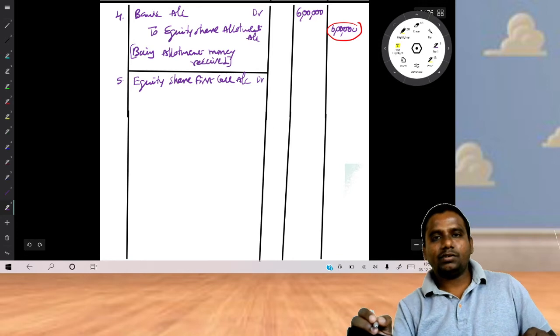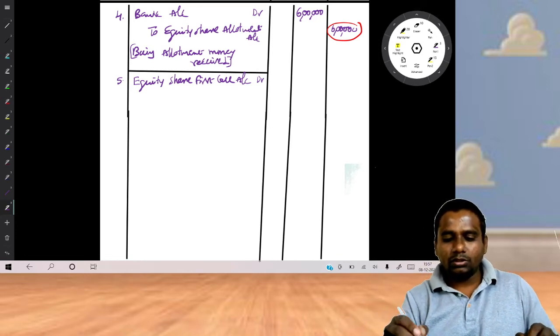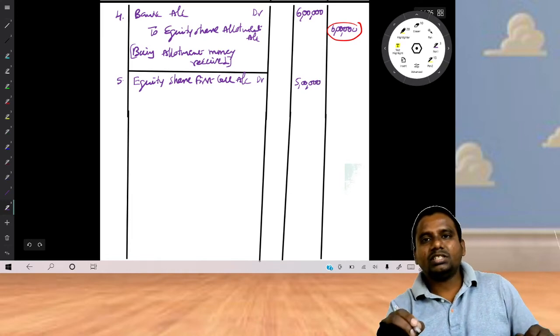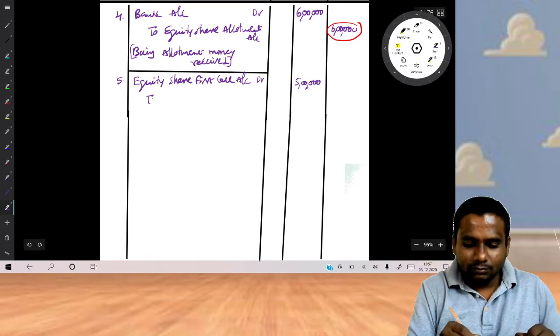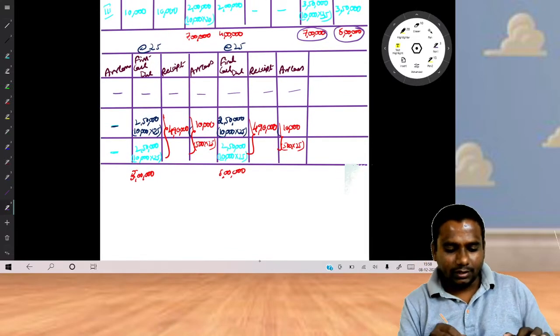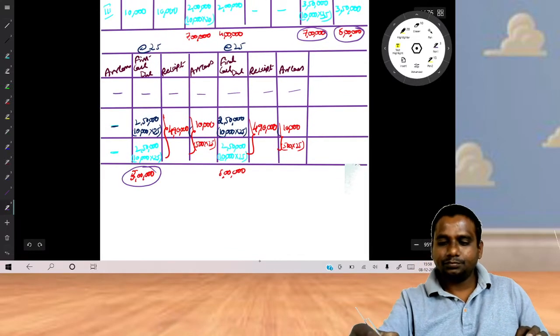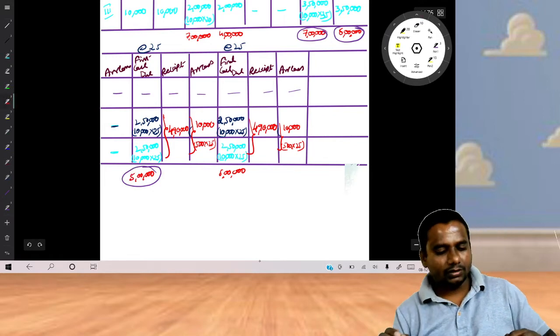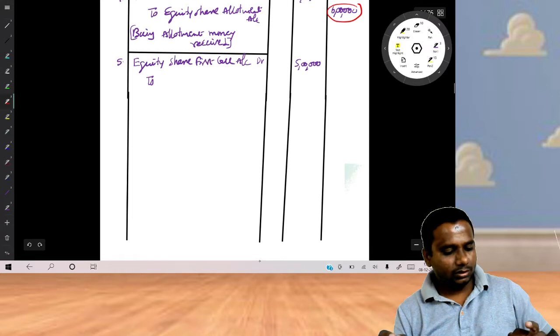What is the amount due? 5 lakhs. So you look at the equity share first call column, 5 lakhs. Okay, so 5 lakhs is the due.